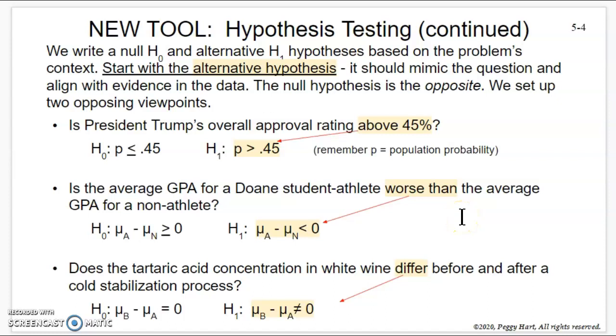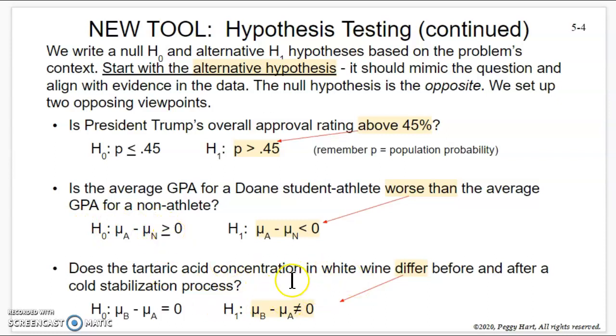Like the positive and negative in a difference, right? Is mu A minus mu N, that would make the mean for athletes smaller than the mean for non-athletes if it was less than 0, right? So is the mean for athletes minus the mean for non-athletes less than 0, negative? That's the question here. I don't know that we have evidence of that, right? But if we were asked that question, we might set up this test this way. And the null is the opposite, greater than or equal to.